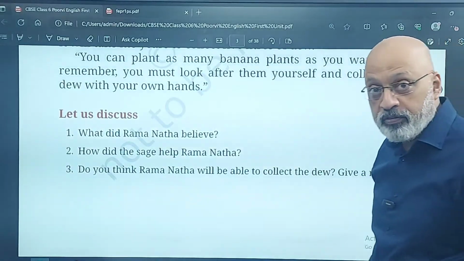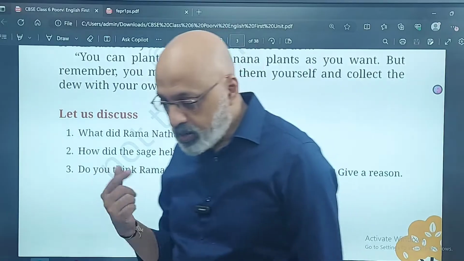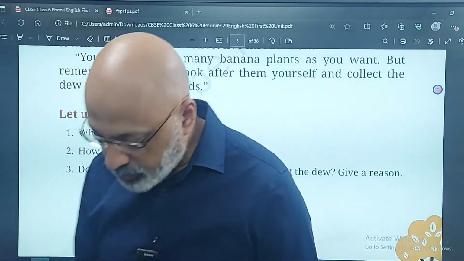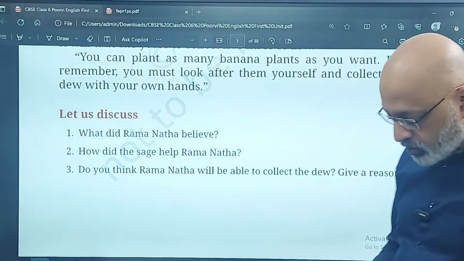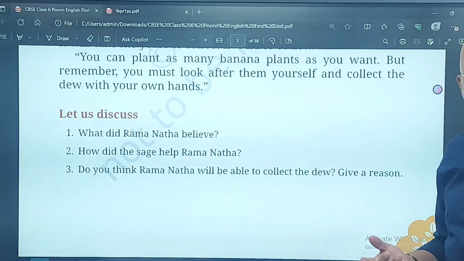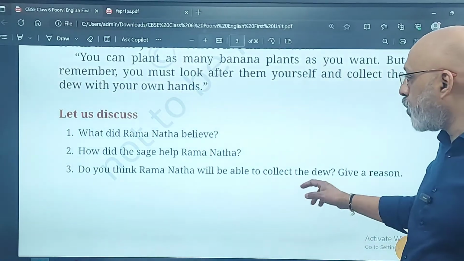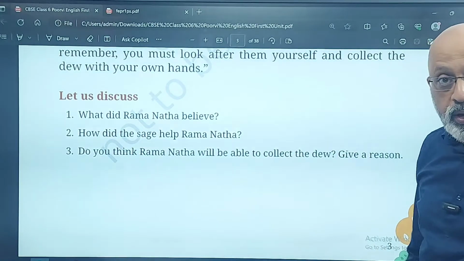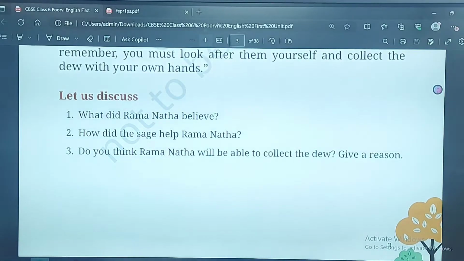What did Ramanatha believe? I want you to tell me. What did Ramanatha believe? Okay, so he believed that there was a magic potion that could convert any object into gold. How did the sage help Ramanatha? What will you write in the second question? He helped him by confirming that yes, of course, during his visit to the Himalayas, he had learnt about this particular magic potion, and he also discussed how it could be prepared.